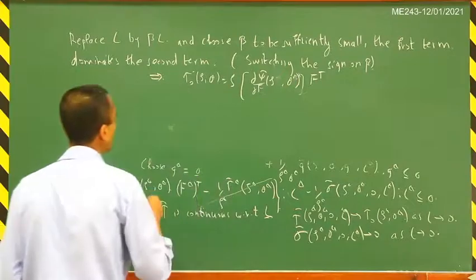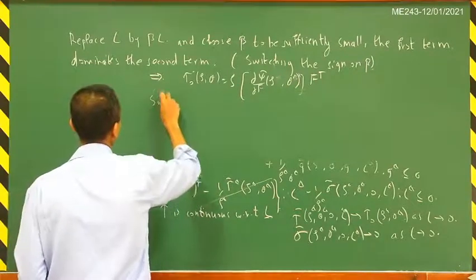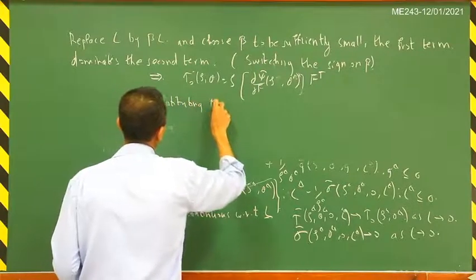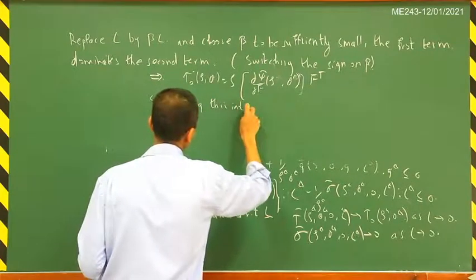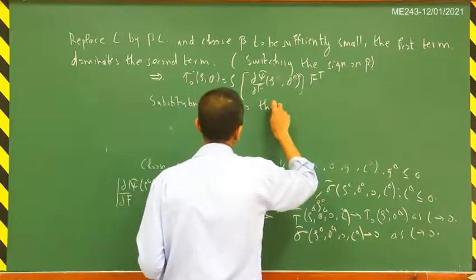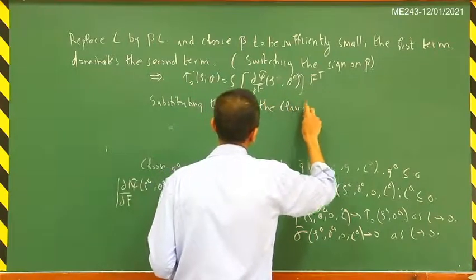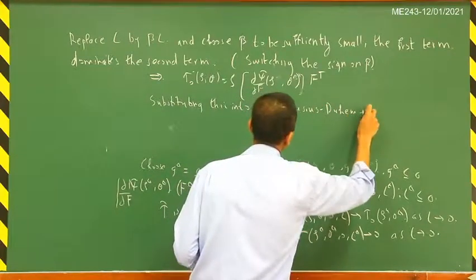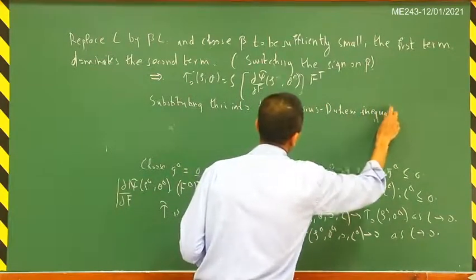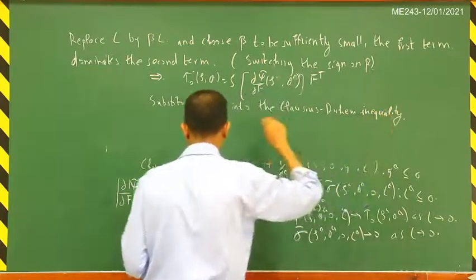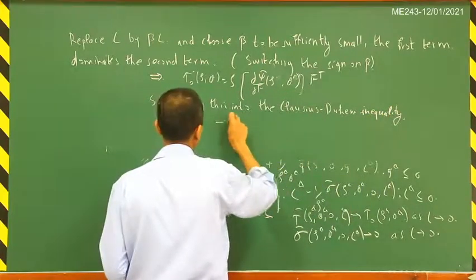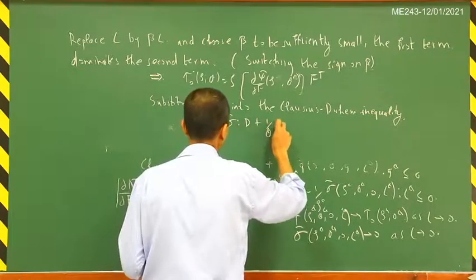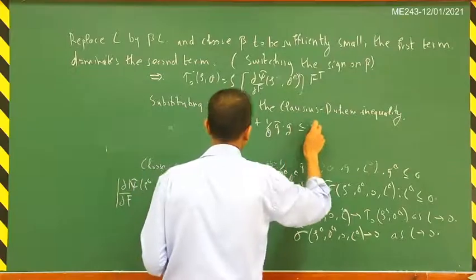Substituting this into the Clausius-Duhem inequality, you will get that minus sigma tilde matrix inner product L plus 1 by theta q tilde dot G is less than or equal to 0.